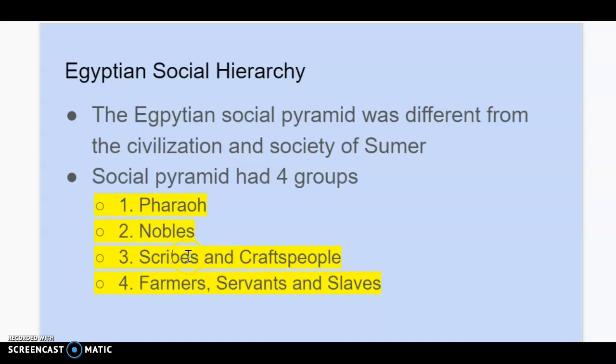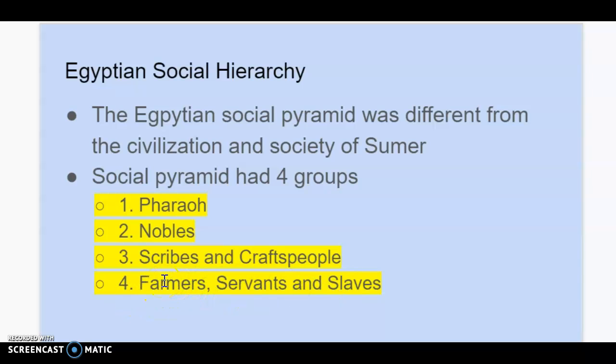And it's not an easy job. It also means that you make a fair amount of money, and you have a fair amount of power. You're an important person. And then the craftspeople, these are the people that make things. And then the merchants that sell things, that means that they make a decent amount of money as well. Money and power is why they are over this lowest group, who have been grouped together.